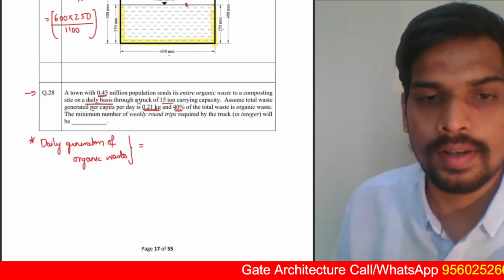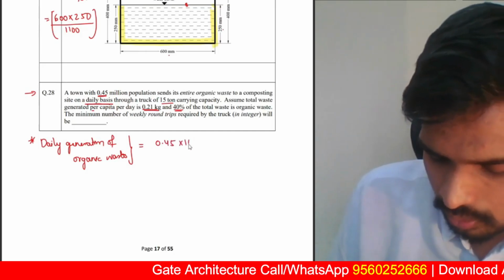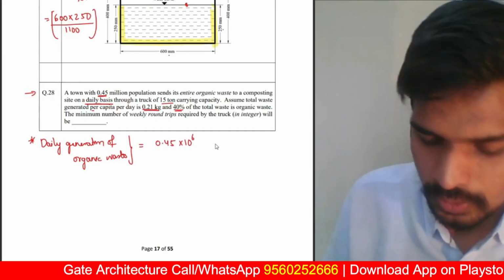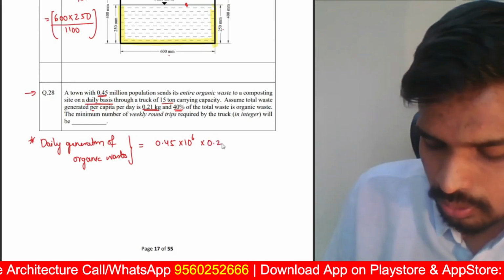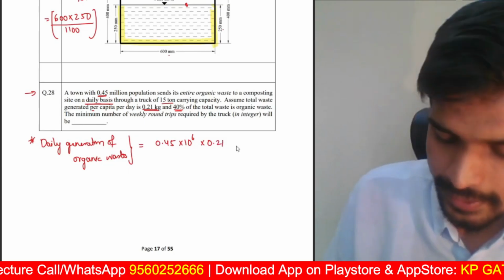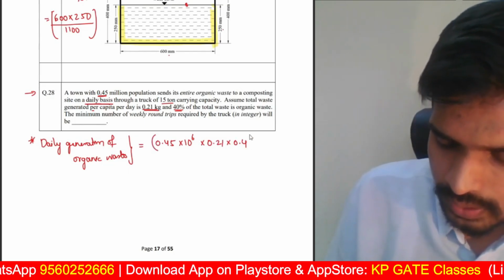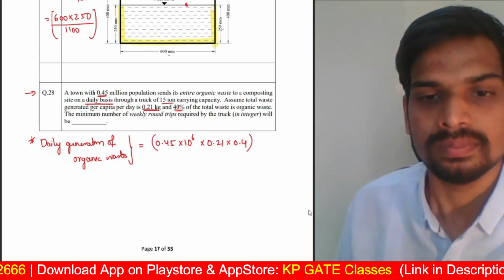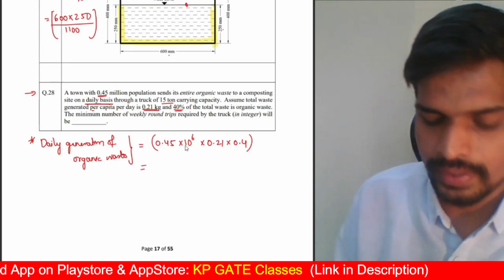Population is 0.45 million, so it is basically 0.45 into 10 to the power of 6. Million is 10 to the power of 6, 1 followed by 6 zeros. So 0.45 into 10 to the power of 6 multiplied by 0.21. That will give the total waste generated, and 40% of it, into 0.4. This is the total generation of organic waste on a daily basis. Now this is the amount of waste generated. You can use your calculators and find it.